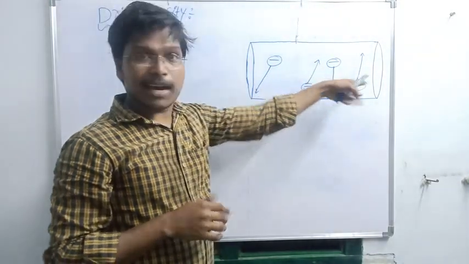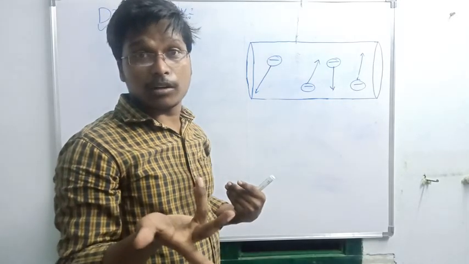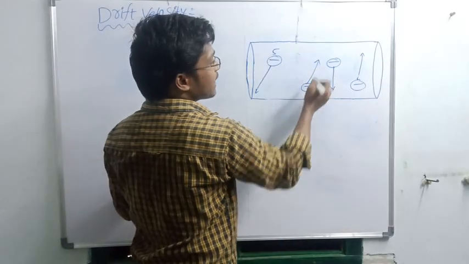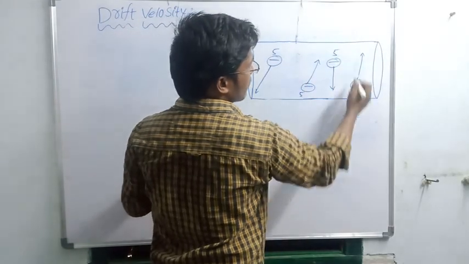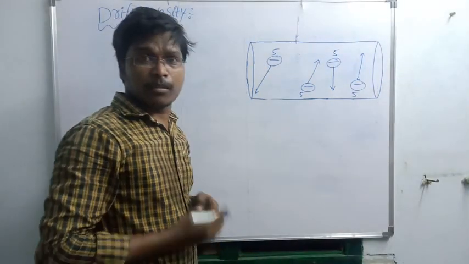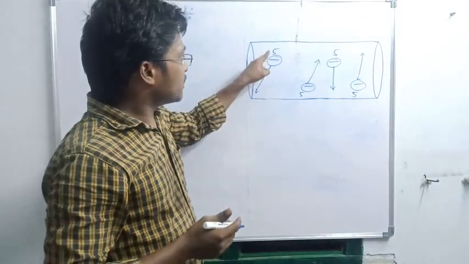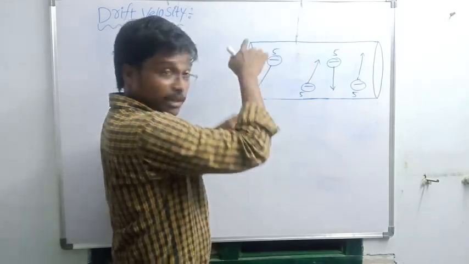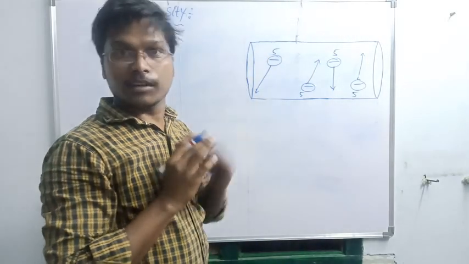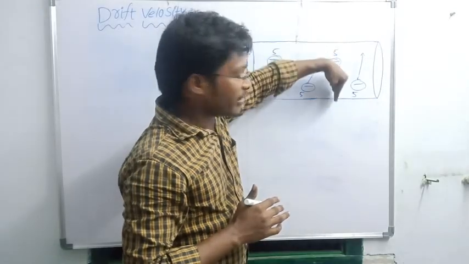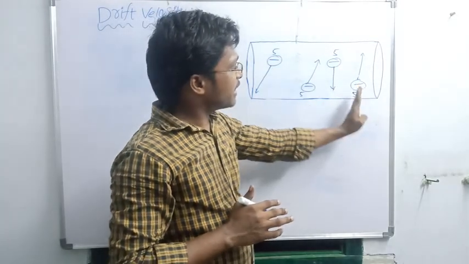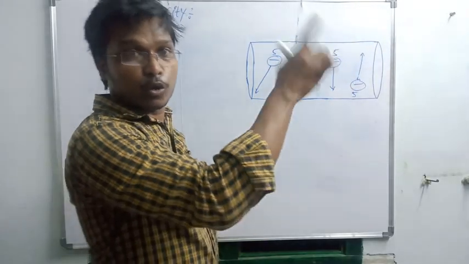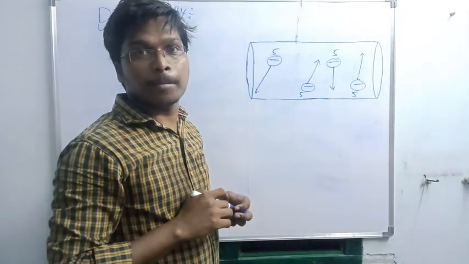All the electrons have the same charge. Suppose each electron's charge is 5. So this value is 5, this value is also 5, and both are moving in opposite directions, so both will be cancelled. At the same time, this value is 5 moving in this direction and this value is 5 moving in the opposite direction. So both charges will be cancelled.